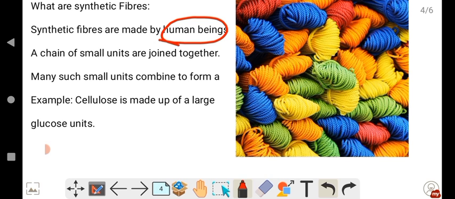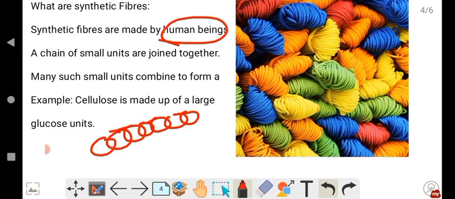Then, I would like to give an example for you. So here, there is a loop and I join another loop to this. Again, I will join a loop. In the same way, I will continue to join the loop. So as I go on joining the loops, you can see a formation of a chain there. Here, the small units, as I am joining, they are forming a chain. So this chain of small units joined together is called a polymer. Okay, they are called polymers.